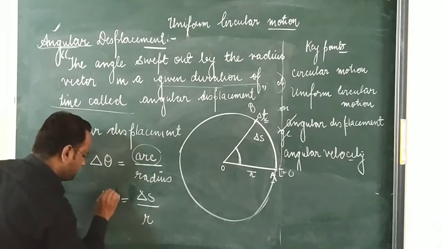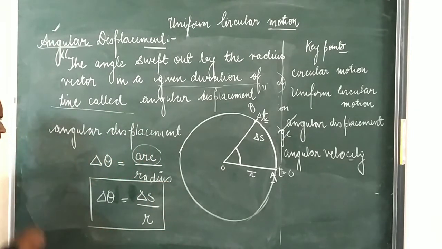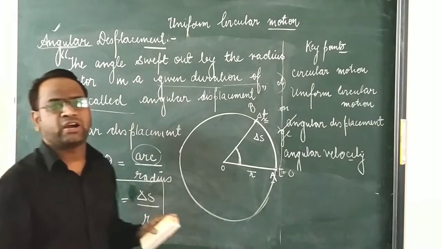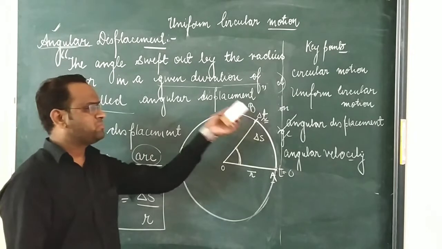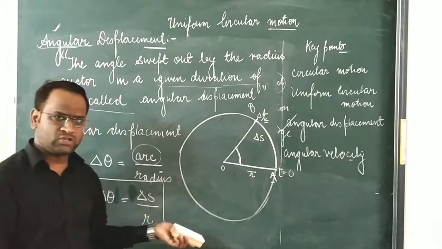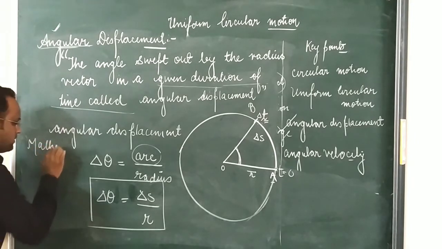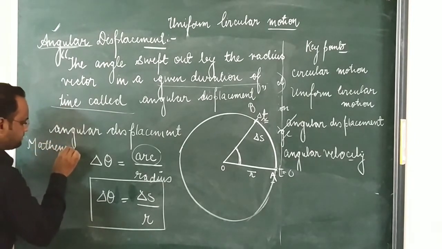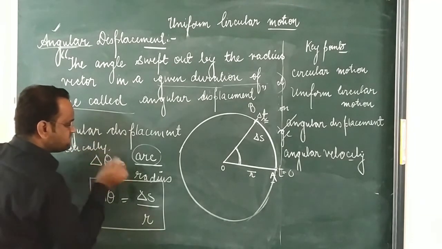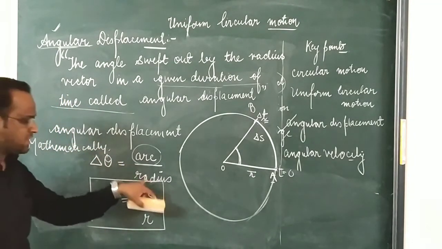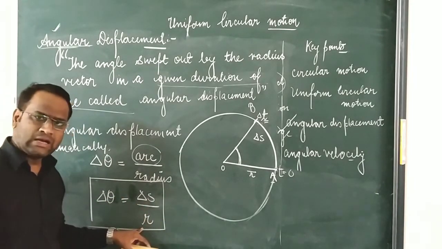With the help of this mathematical formula, we can calculate the angular displacement covered by an object while it possesses uniform circular motion.